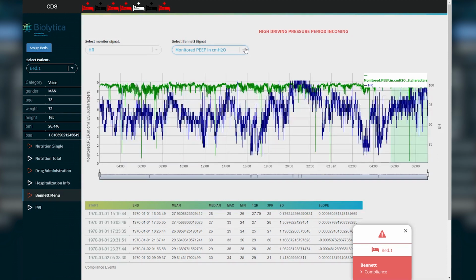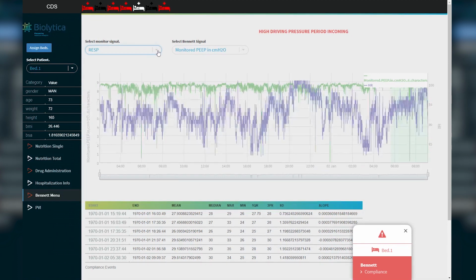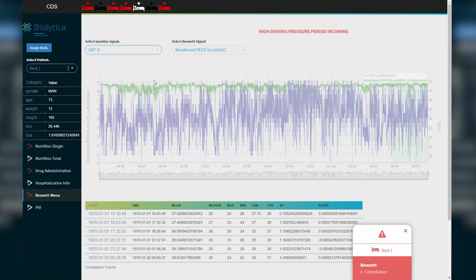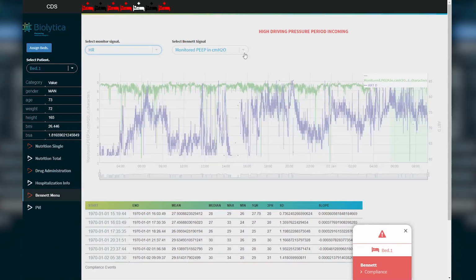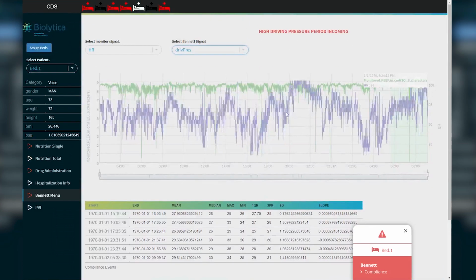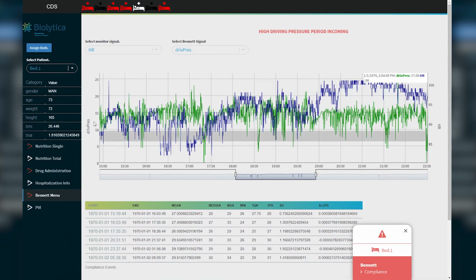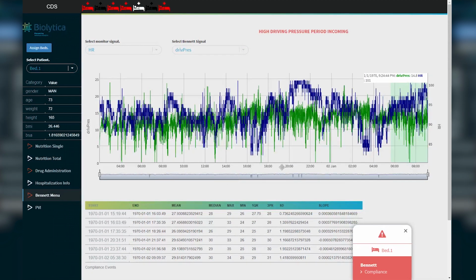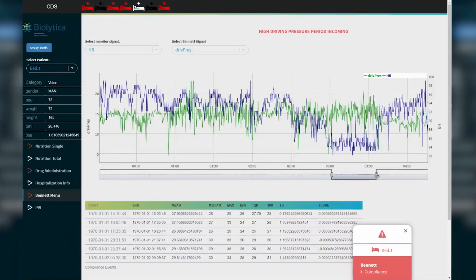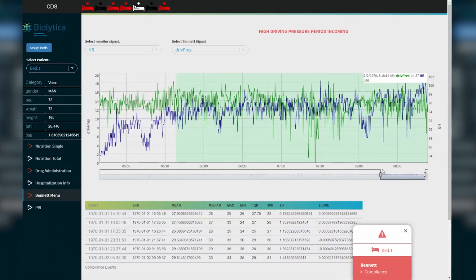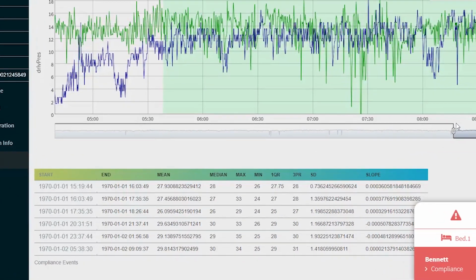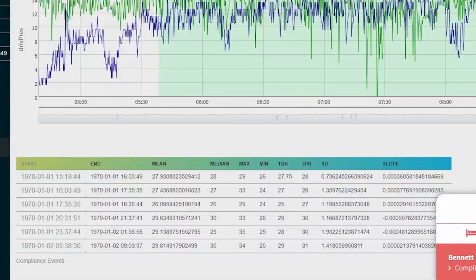Using the drop-down list of both charts, we can select a different time series from the ones that are available. With the charts being fully interactive, they can be used to zoom in, zoom out, or cycle through the different parts of the signal. Below the charts are some basic statistics that have been derived during the analysis.